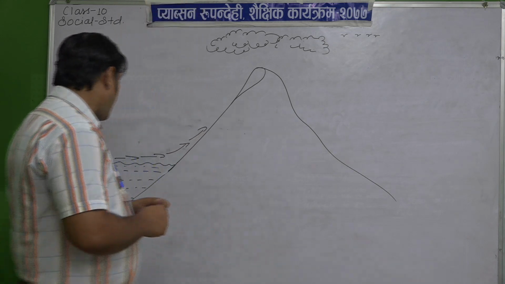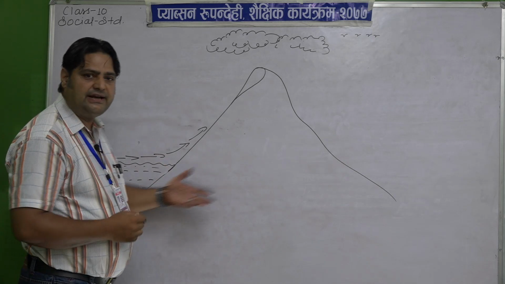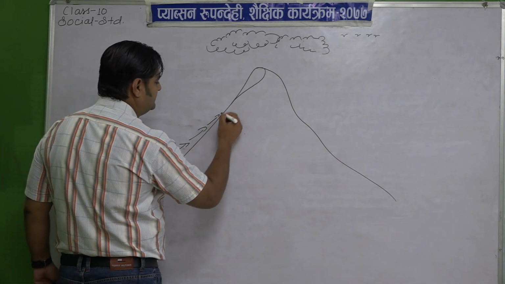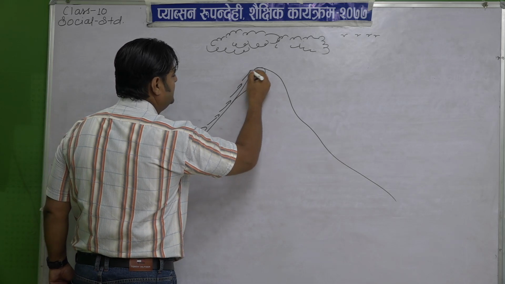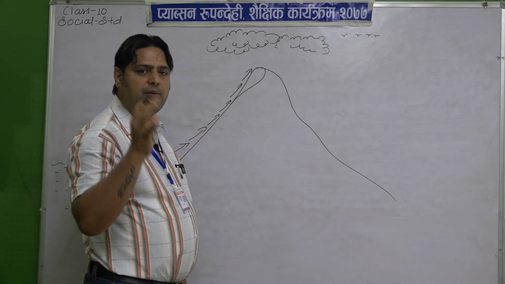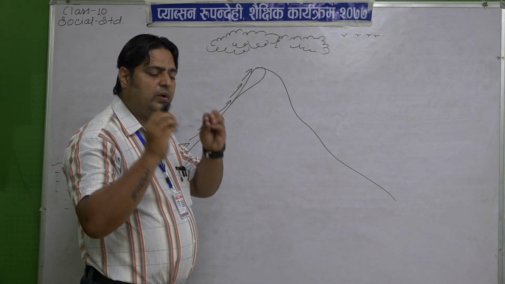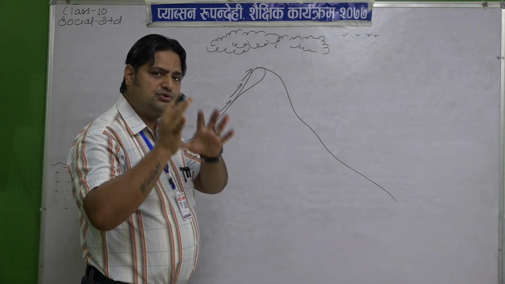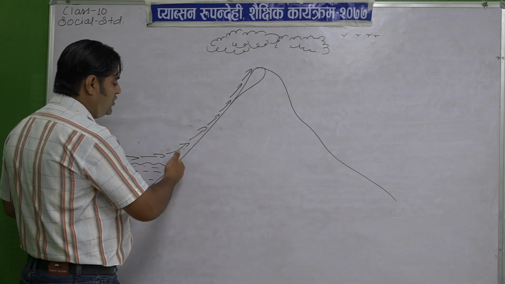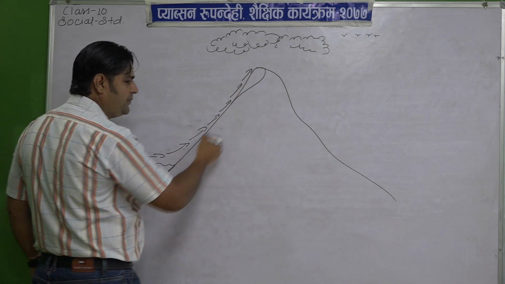So when the rain bearing wind blows from sea and ocean towards the landmass, then it goes on the slope of the mountain. When the rain bearing wind, the wind capable of bringing rain, blows from the sea and ocean towards the landmass, it goes to the slope of this mountain. It goes where? In the slope of the mountain. This is the slope of this mountain.